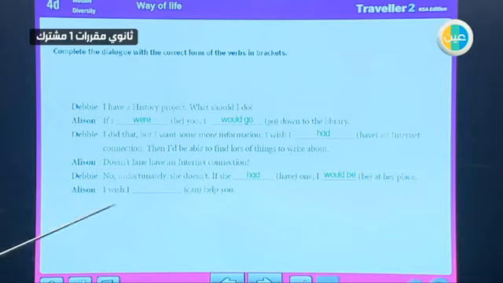And the last one, could, because we express regret about something that we cannot do at present. And the rule is I wish plus the subject, and then could, and then the verb in present tense.